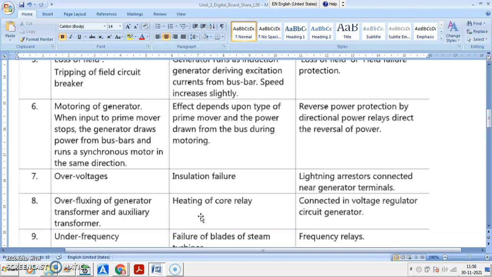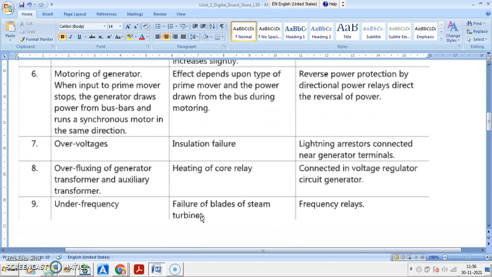Then you may have overfluxing of the generator, or generator auxiliary transformer failure or related abnormal condition. In this case, you may have heating that will take place, and a voltage regulator is required for the generator circuit. So that the auxiliary transformer will not fail, you may have continuous monitoring of the generator protection system. Then you have the under frequency case.